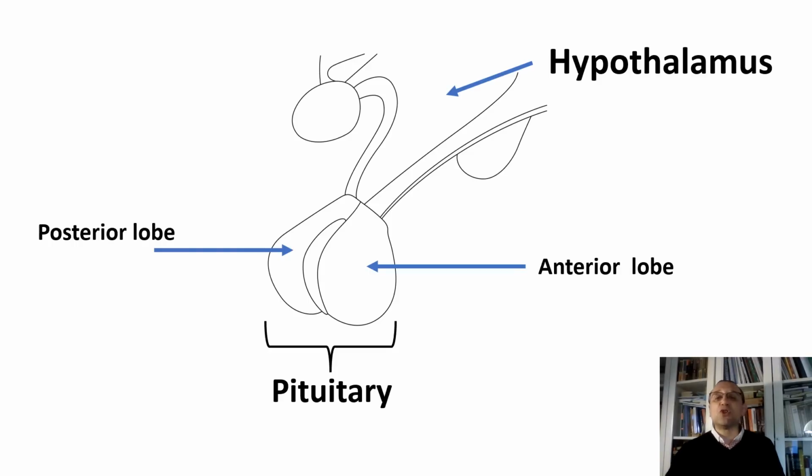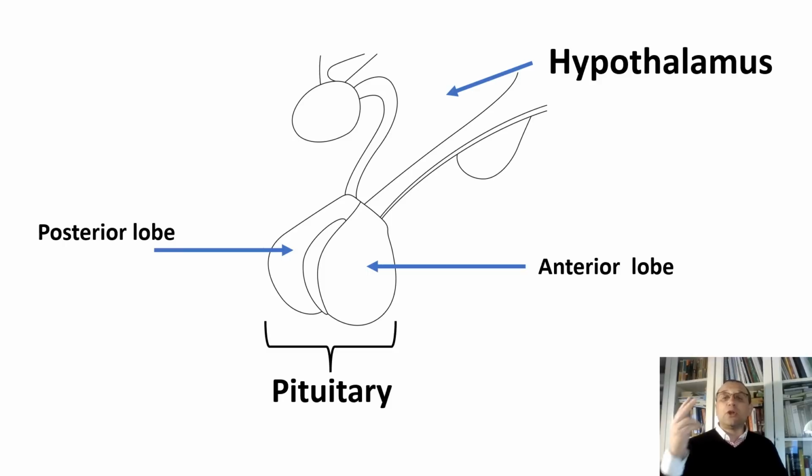The hypothalamus not only manufactures hormones, it also produces substances called releasing factors that control the release of hormones from the anterior pituitary. The releasing factors are manufactured by secretory cells in the hypothalamus and carried to the anterior pituitary through a portal system.